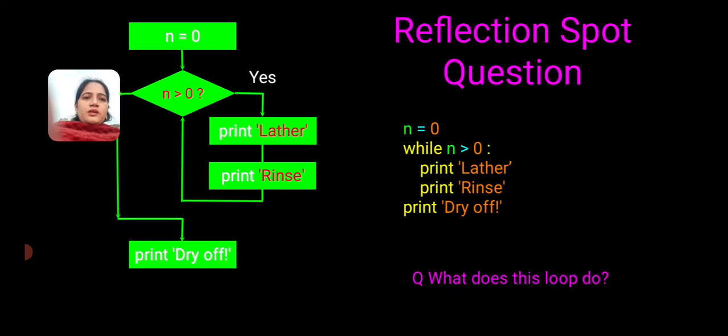Next, my question for the reflection spot is: suppose this is a program, n equal to 0. This is a flow chart, given here. If the value of n is greater than 0, it will print Lather and Rinse. If the value is less than or equal to 0, it will print Dry off. So my question is, what does this loop do?